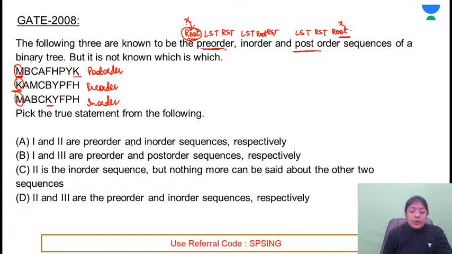Is this clear? So what they are saying: 1 and 2 are pre-order and in-order, but this is post-order and pre-order, so this is not correct. 1 and 3 are pre-order and post-order, both are wrong. Second is in-order, 2 is not in-order. 2 and 3: 2 is pre-order. Yes, sequence 2 is pre-order. This is 1, this is 2, this is 3. 2 is pre-order and 3 is in-order. That is the correct one. So the correct option for this one is option D. Clear to everyone? Pretty straightforward question.